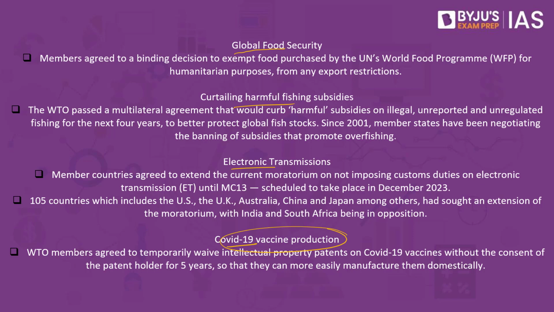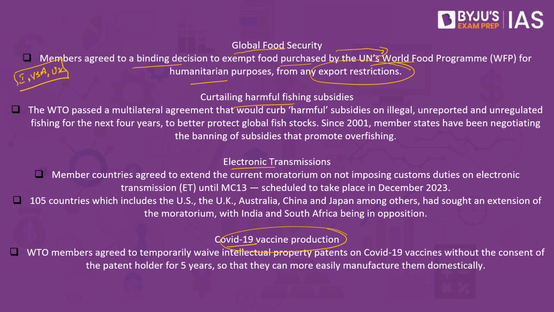First, let us try and understand about the global food security. Members agreed to a binding decision to exempt food purchased by the UN's World Food Programme for humanitarian assistance from any export restrictions. What do we understand by this? Let's assume for a moment we have countries like India or United States of America or United Kingdom. These countries would want to export food crops or the food items as part of the UN food program. In this particular case, there will be no restrictions imposed by that country if these crops are being sent as part of this particular program.